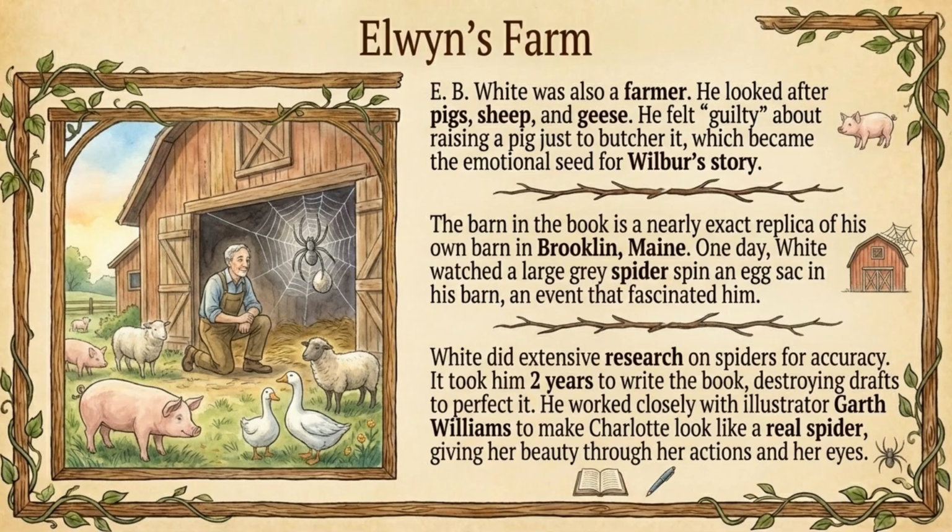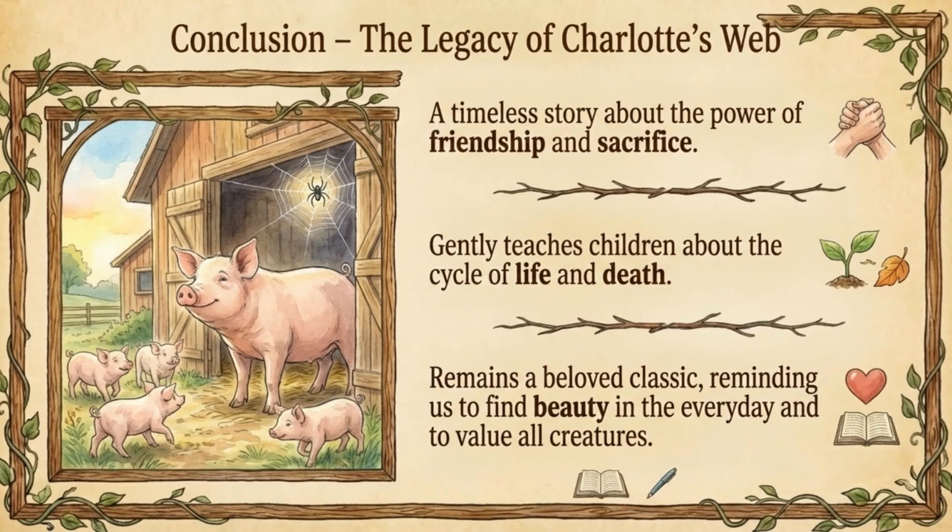It took him 2 years to write the book. He kept destroying earlier drafts to perfect it. White worked closely with illustrator Garth Williams. They struggled with how to draw Charlotte. They didn't want to give her a human face. He decided to make her look like a real spider, giving her beauty through her actions and her eyes. Today, Charlotte's Web remains a classic that teaches us to find beauty in the everyday and to value all creatures.